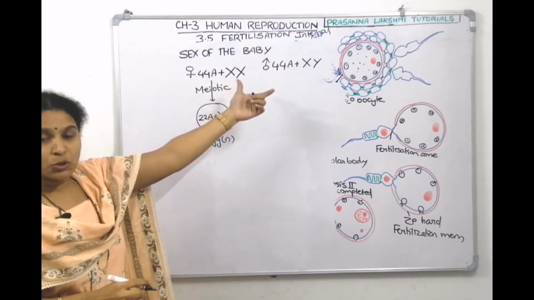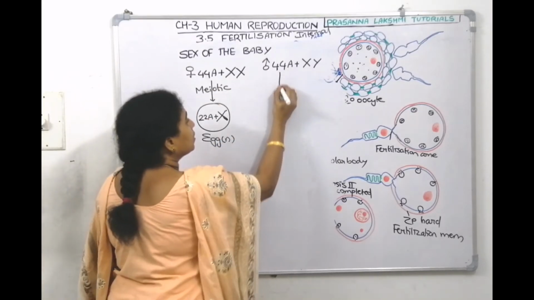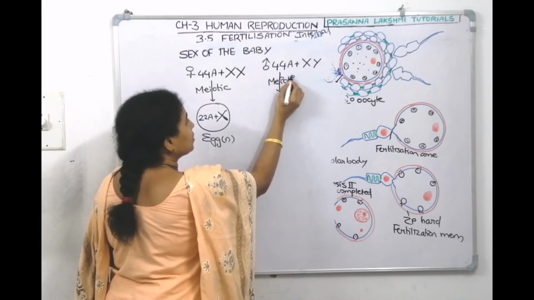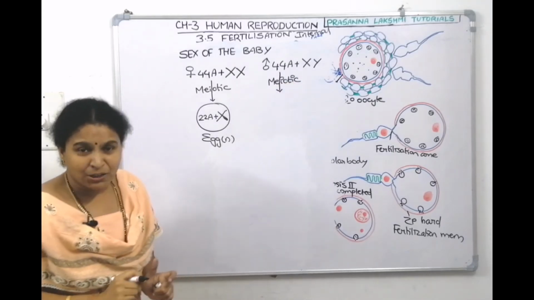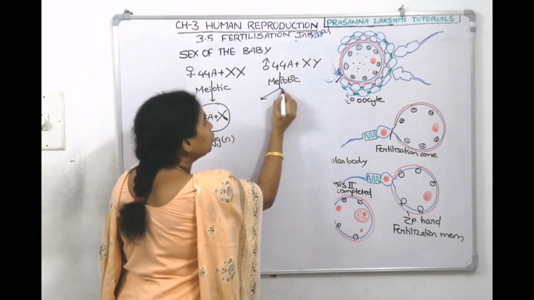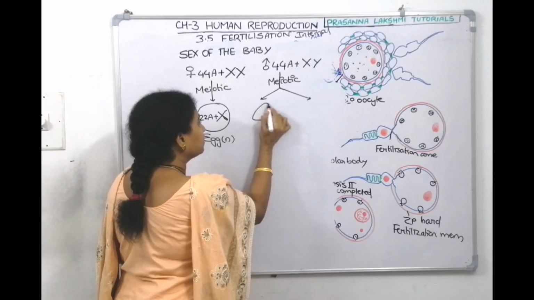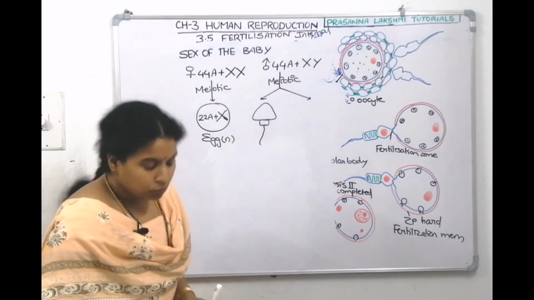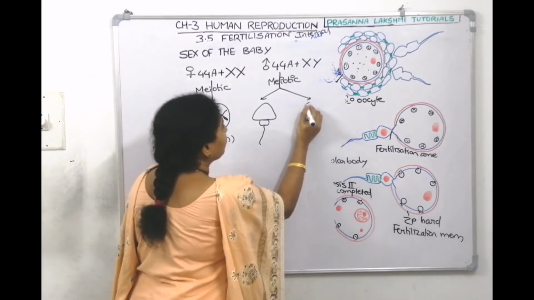Now coming to spermatogenesis, the male formation of sperm, it is by meiotic division. Here we can tell that two types of sperms will be formed.